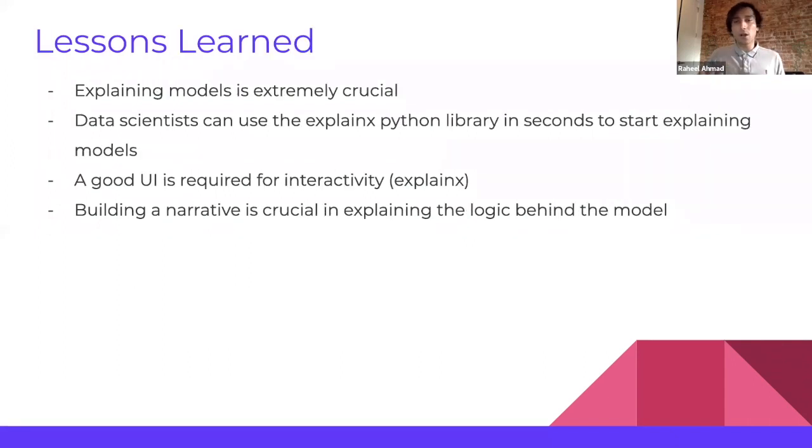So to sum it all up, we learned that explaining models is extremely crucial. Data scientists can use the explainX Python library in seconds to start explaining models. We learned that a very good interactive user interface is required for interactivity and for a compelling narrative. And we learned that building a narrative around the entire model, how the model performs, is extremely crucial in explaining the logic behind the model.